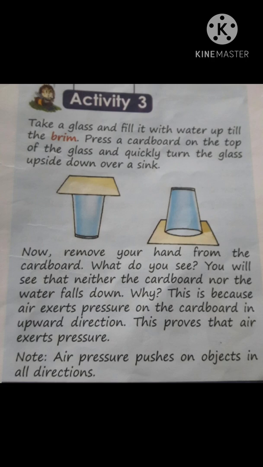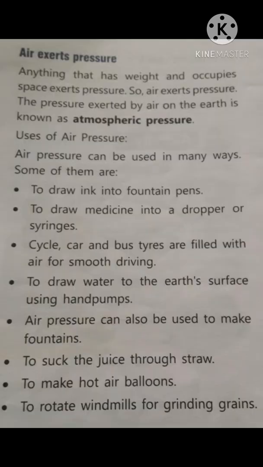So why do the water and cardboard not fall down? This is because air exerts pressure on the cardboard in upward direction, and this proves that air exerts pressure. Children, note down, air pressure pushes an object in all directions. Air exerts pressure. Anything that has weight and occupies space exerts pressure. So air also exerts pressure, and the pressure exerted by air on the earth is known as atmospheric pressure. Atmospheric pressure means the pressure exerted by air on the earth.